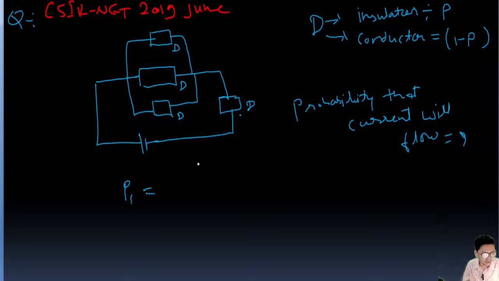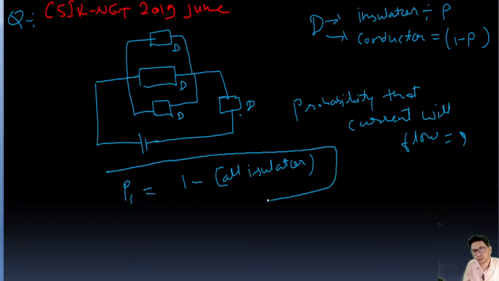We know the formula: this is 1 minus all being insulators.